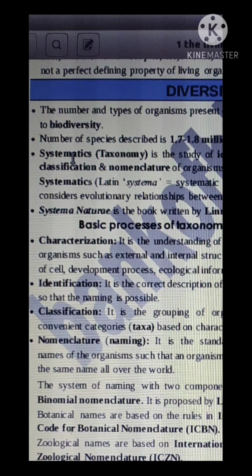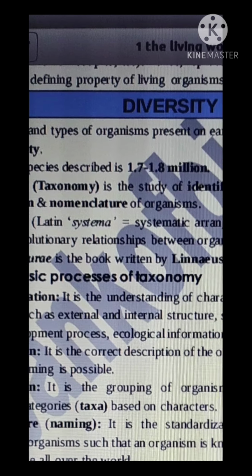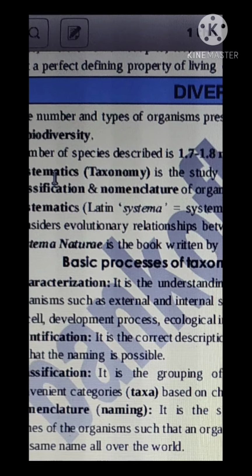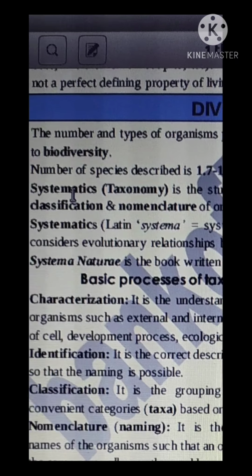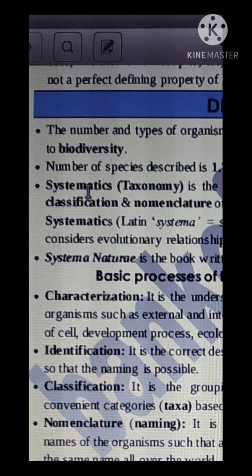Biodiversity is the number and types of organisms present on Earth. The number and types of organisms present on the Earth is known as biodiversity. That is, occurrence of different types of organisms, different types of animals, different types of plants is known as biodiversity.